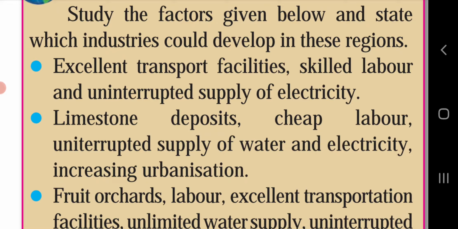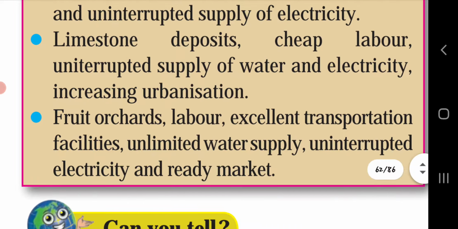Next. Fruit orchards, labor, excellent transportation facilities, unlimited water supply, uninterrupted electricity and ready markets. For this, agro-based industries involve the processing of raw material from the field and the farm into finished products for rural and urban markets. So fruit processing is a major agro-processing industry, and it can develop in regions where there are fruit orchards, excellent transportation facilities, unlimited water supply, uninterrupted electricity, and ready markets.